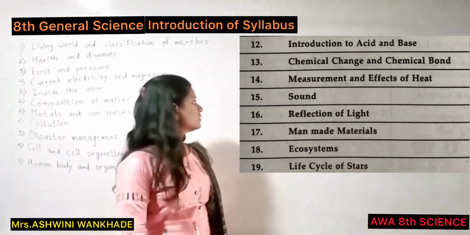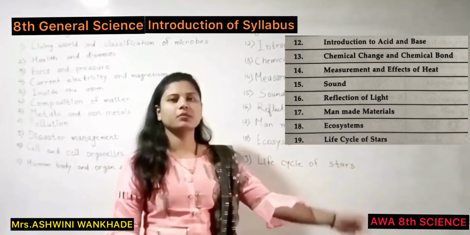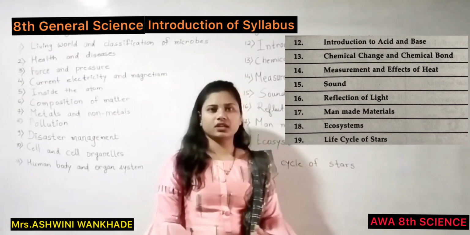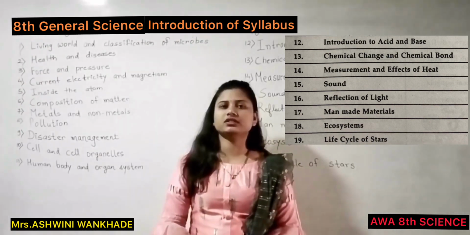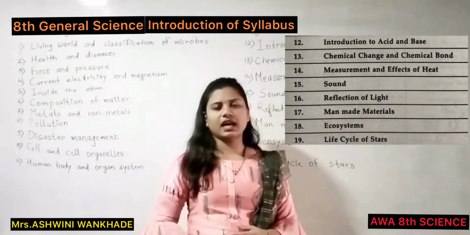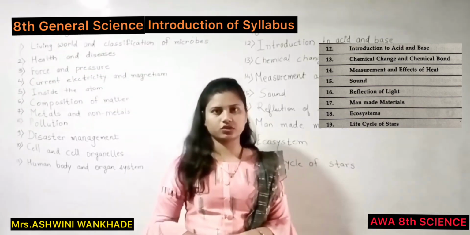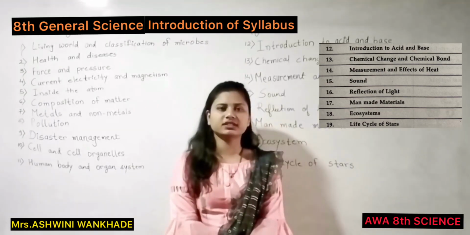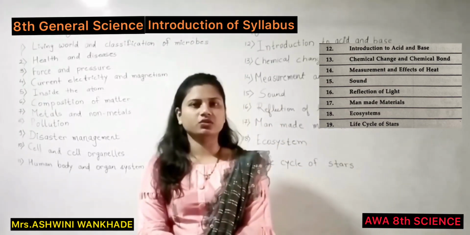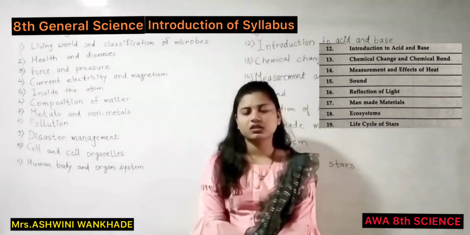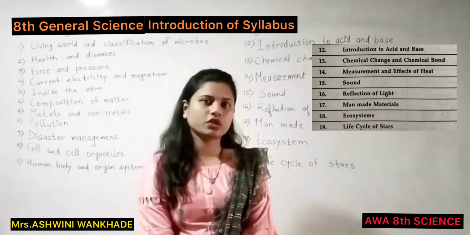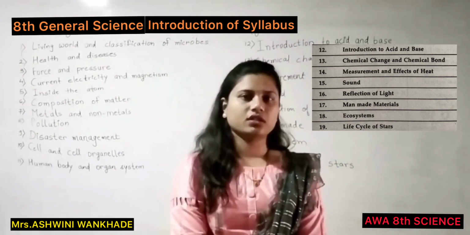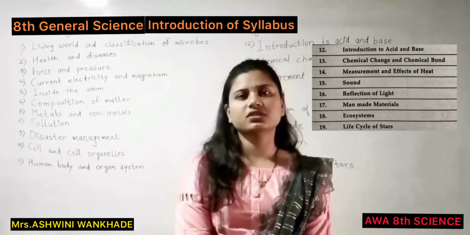Then our next chapter is Reflection of Light. In this chapter we will study what is reflection of light, then laws of reflection of light, then what is regular reflection of light, afterwards what is irregular reflection of light, and lastly what is a kaleidoscope and periscope. Man-made materials. In this chapter we are going to study all the man-made materials such as plastic and the uses of plastic, then thermocol, adverse effect of excessive use of thermocol. Afterwards we will study the production of glass, its properties, its types and its uses.